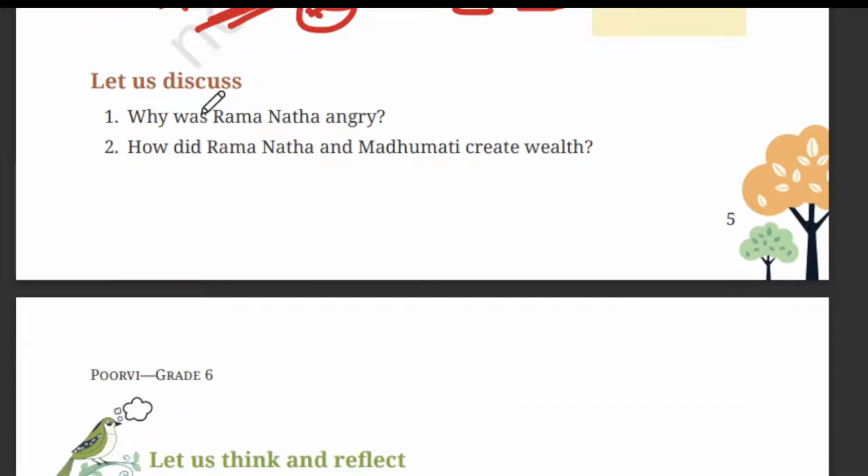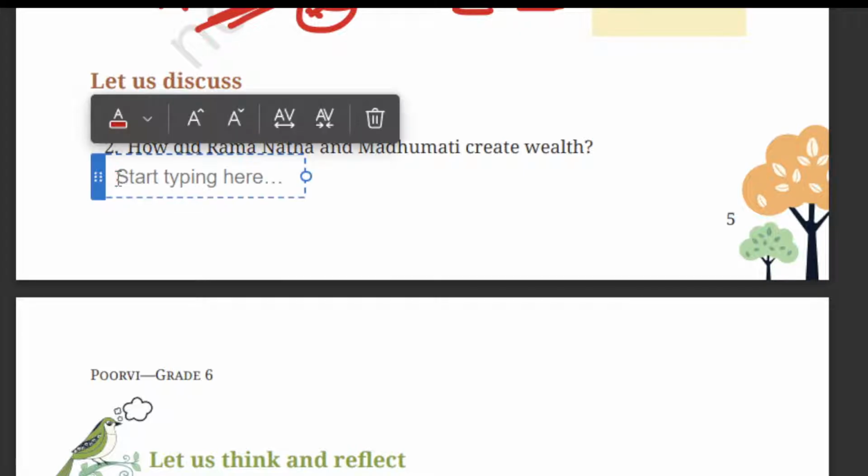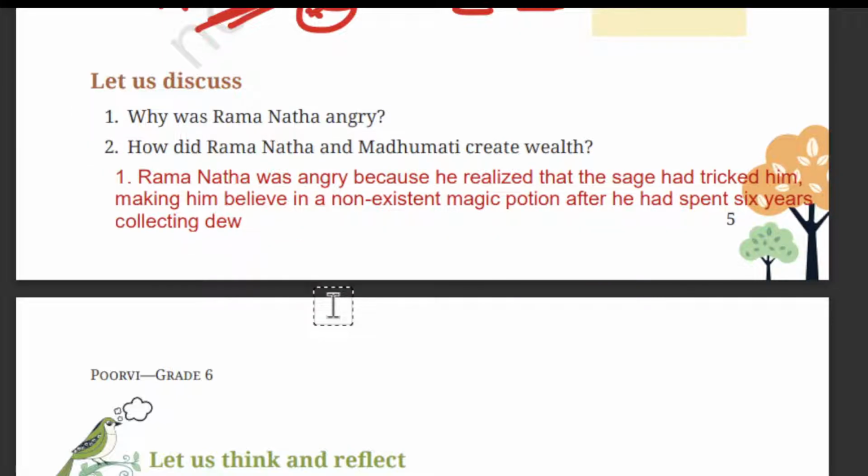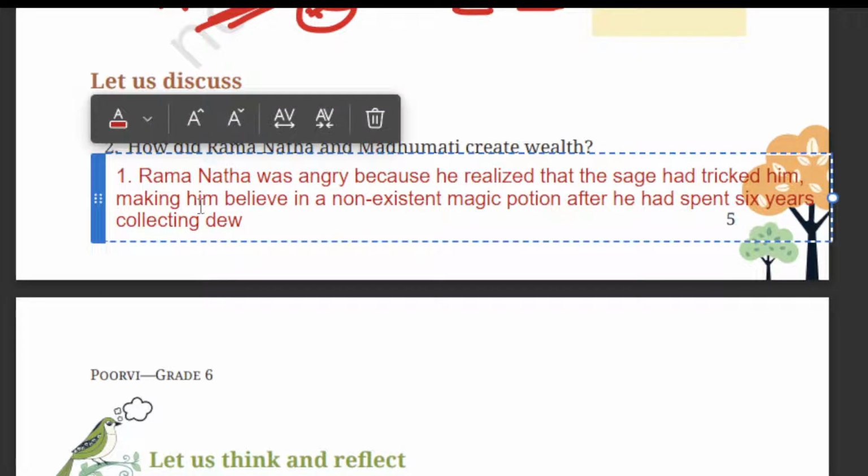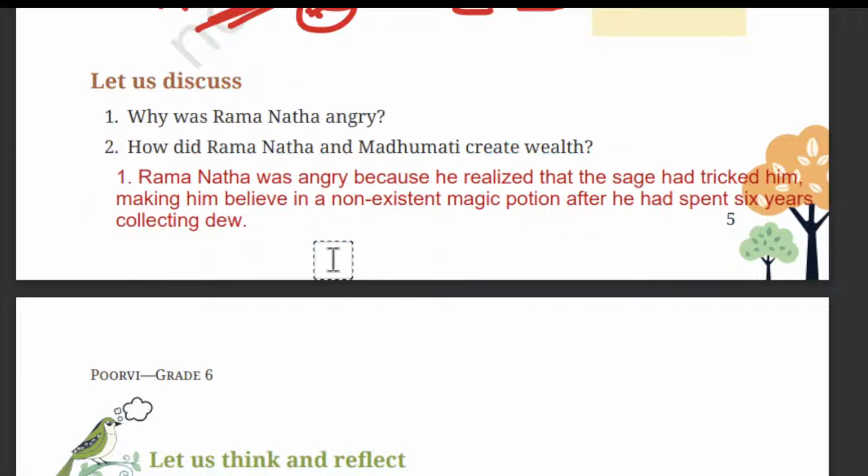So next question we have, let us discuss. The first question, why was Ramnath angry? Let me frame the answer for this question. The answer is, Ramnath was angry because he realized that the sage had tricked him, making him believe in a non-existing magic potion after he spent 6 years collecting dew. So that is the reason for his anger.